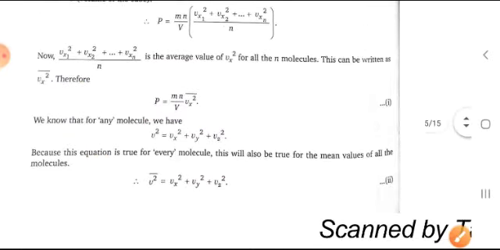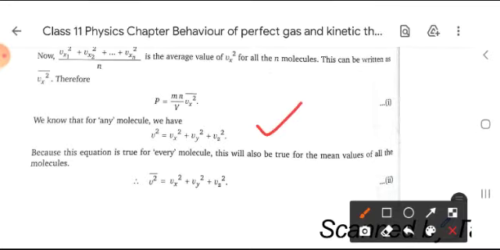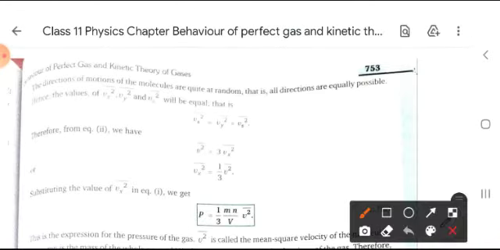Also write that v square is equal to vx square plus vy square plus vz square, so for each molecule we write it in this manner. Moving forward, because vx square is equal to vy square is equal to vz square, we get v mean square is equal to 3 vx square, and so vx mean square is 1 by 3 of v mean square.